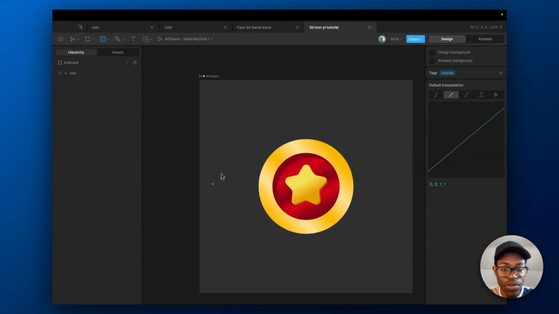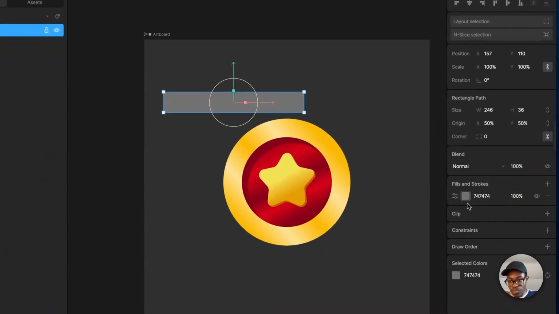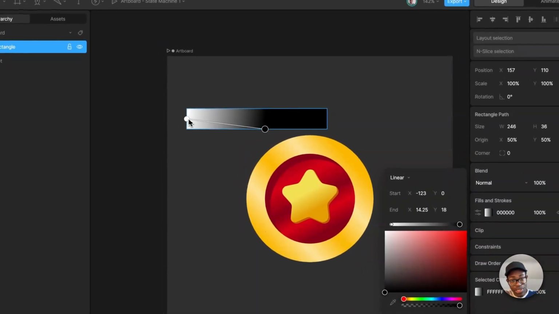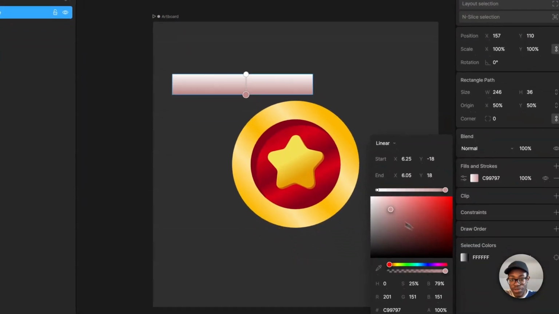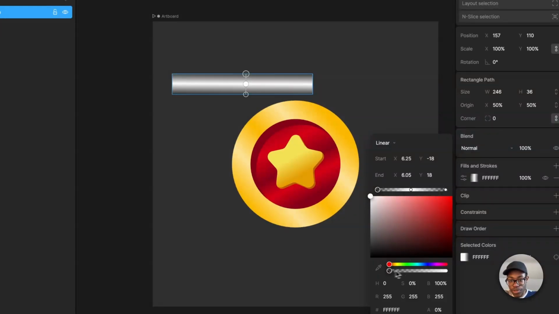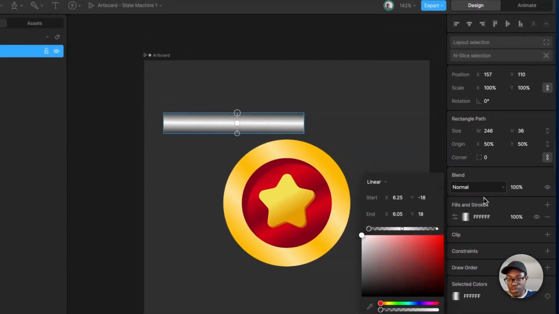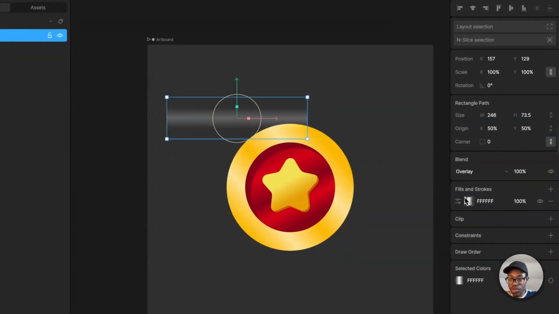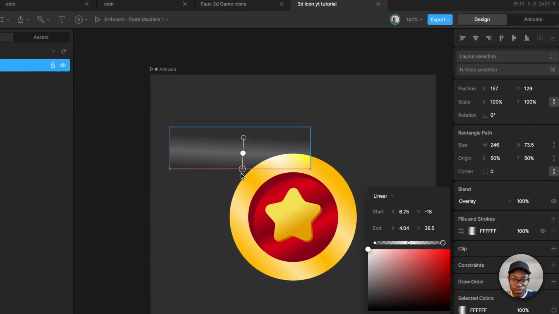You come over here, just like Figma, rectangle R, give it white, linear, adjust this. This is why I don't like Rive gradient, because it's just annoying. But it's not bad, but like, I don't know, bro. I like Figma, easy. It's much easier. So then over here, reduce the opacity, I mean. And then we're going to turn them to overlay. So now you can come over again and just readjust it. Yeah, you readjust it.